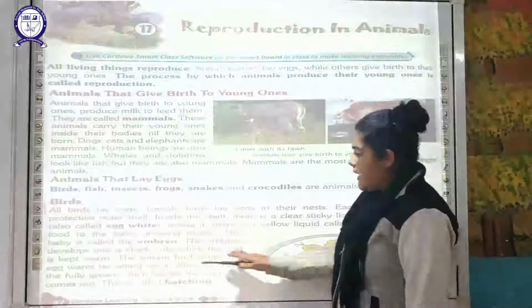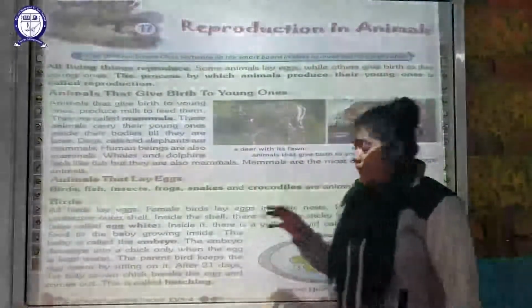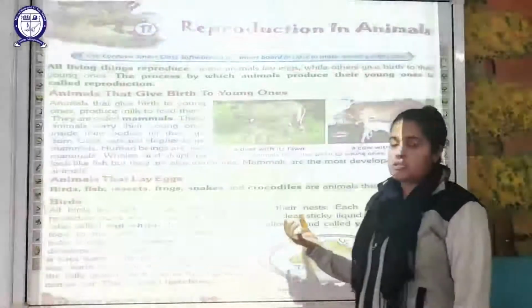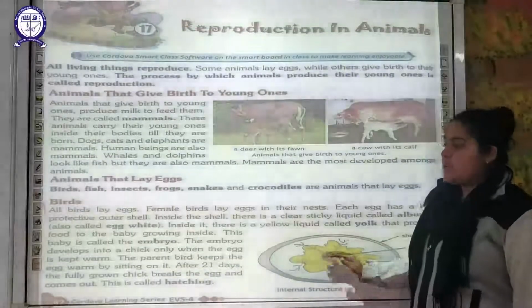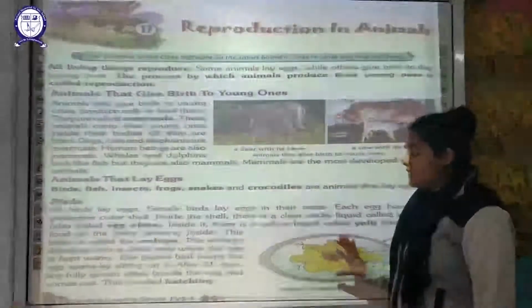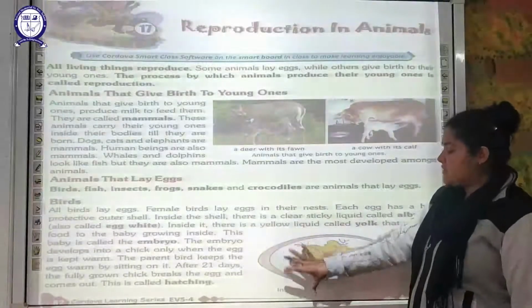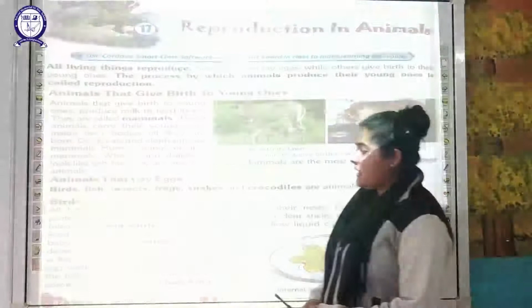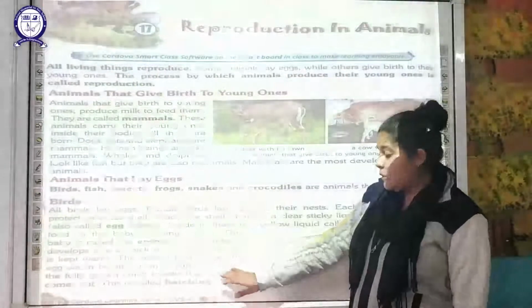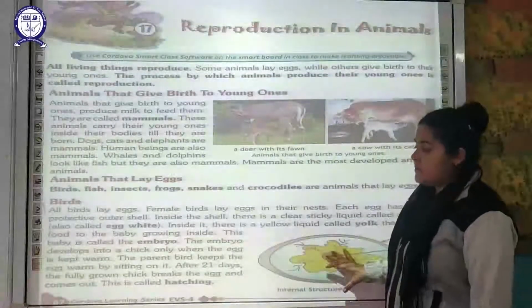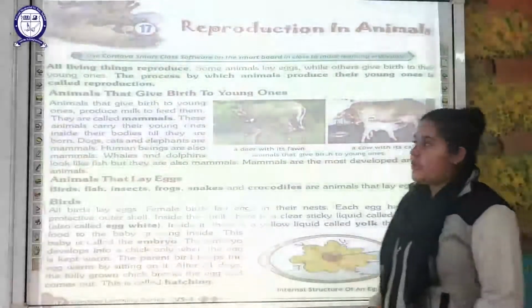Now the embryo develops into a chick only when the egg is kept warm. This embryo can develop into a chick because we are talking about birds here. It is going to develop into a chick only when this egg is given a warm environment. And how are these birds going to provide the warm environment to the egg? Generally they sit on their eggs. After 21 days this fully grown chick will break out of the egg and come out. That process is called hatching.